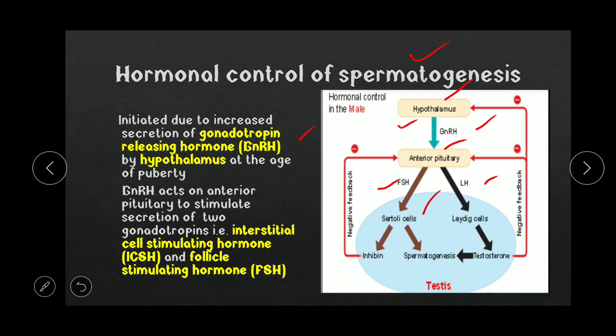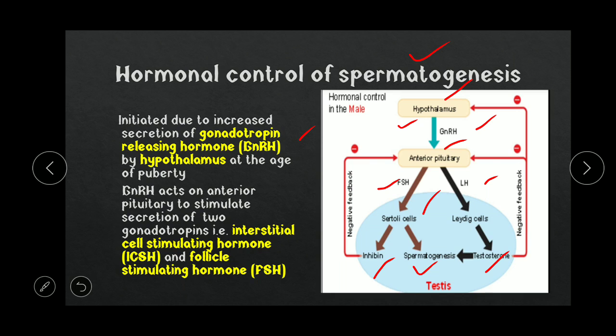After FSH and LH are secreted from the anterior pituitary, they will stimulate the Sertoli cell. FSH will stimulate the Sertoli cell to release inhibin and other factors that help in the process of spermatogenesis. And LH is also called ICSH, interstitial cell stimulating hormone, because it acts on the Leydig cell, the interstitial cell present in between the seminiferous tubules. The Leydig cells are stimulated by LH, the luteinizing hormone, to secrete testosterone. Testosterone is an androgen, a male sex hormone.